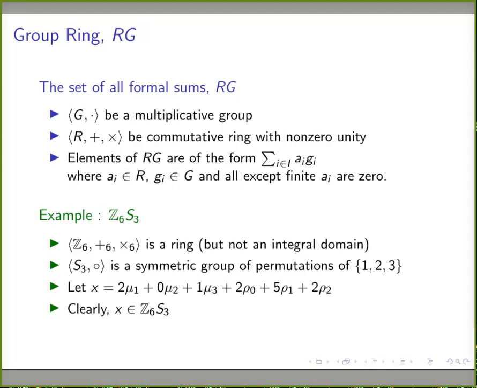Okay, coming to an example, I have taken Z6. Z6 is the set of integers 0, 1, 2, 3, 4, 5. And this set together with addition modulo 6 and multiplication modulo 6 is a ring. But this algebraic structure is not an integral domain since 2 into 3 is 6, which is 0. Therefore, 2 divides 0.